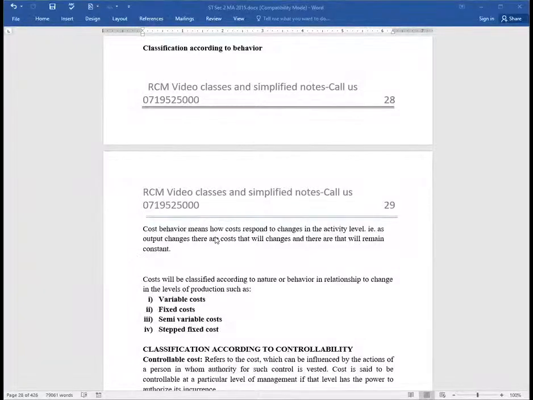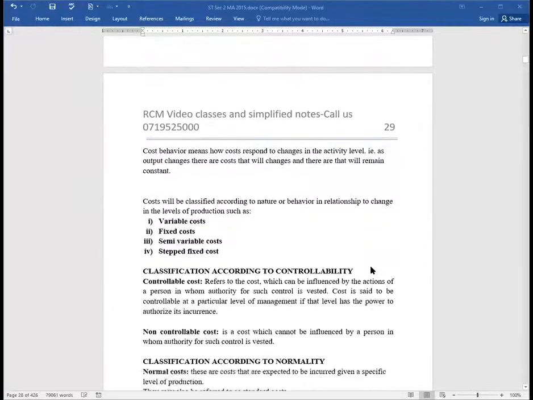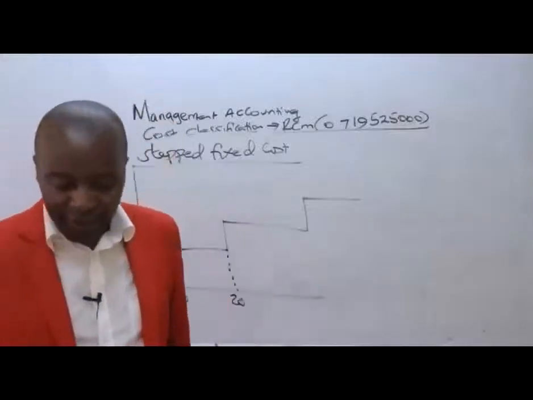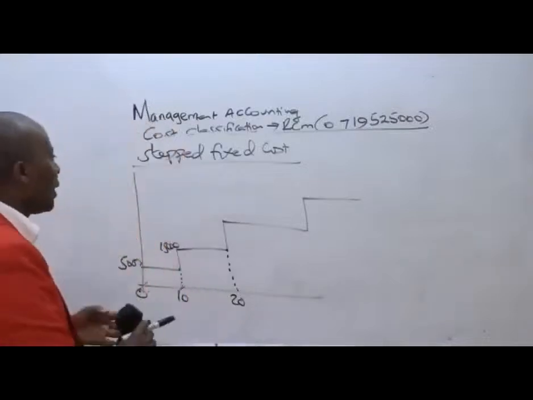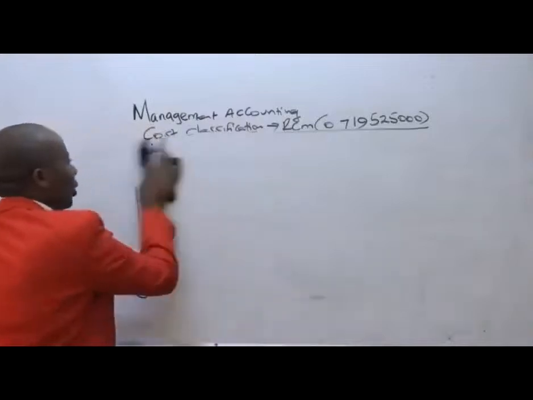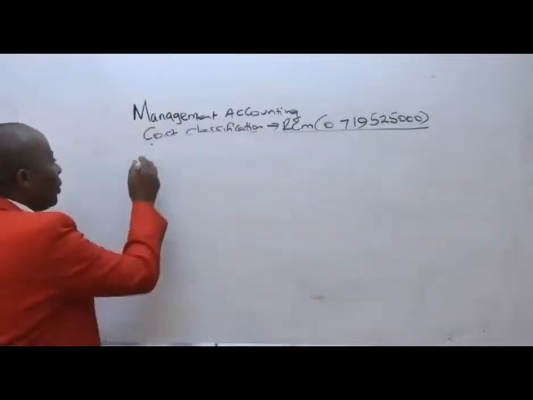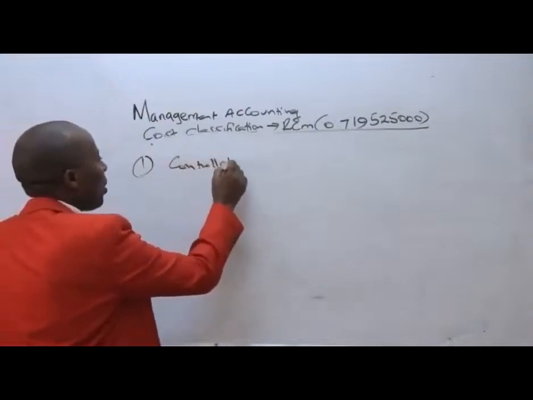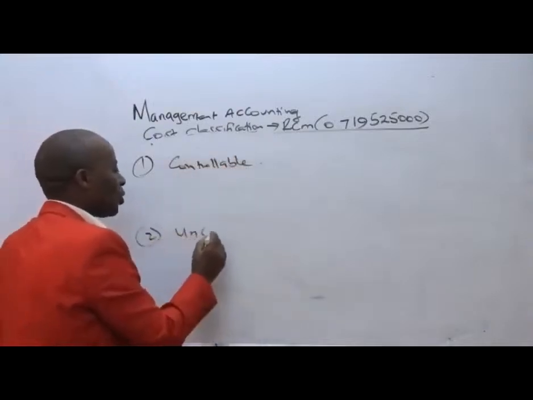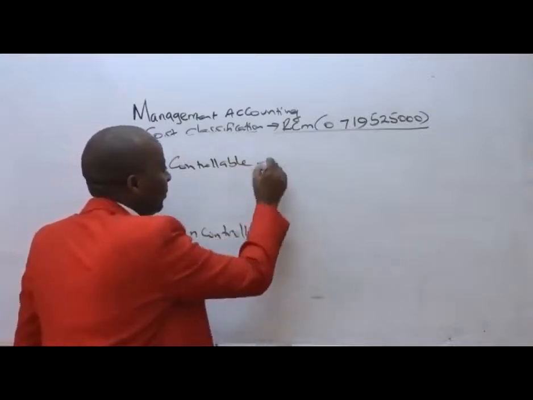Now from there, ladies and gentlemen, we've got these particular ones, which are just a walkover that we need to explain first. So we have classification according to controllability. Under controllability, ladies and gentlemen, we shall be having two classes. Which classes are these? We are going to be having those costs which are controllable, and those costs which are non-controllable or uncontrollable, as the name suggests.